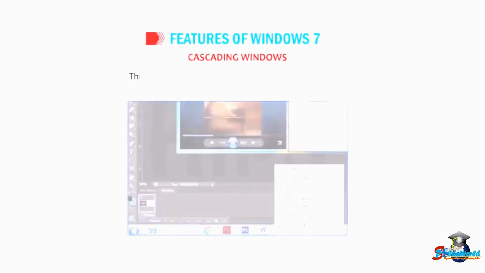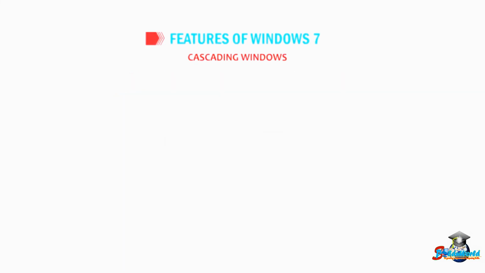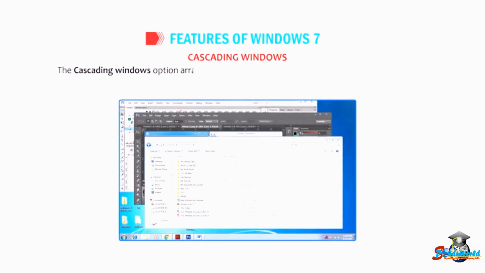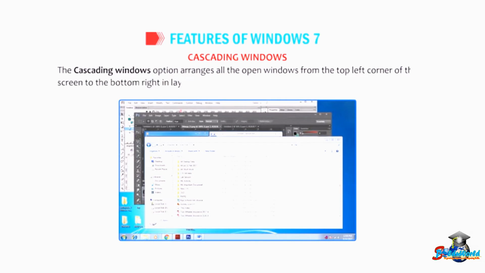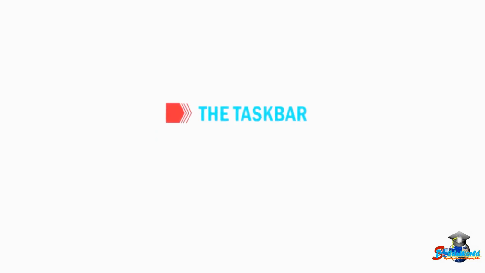Cascading windows. This option is displayed when you right-click the taskbar. The Cascading Windows option arranges all the open windows from the top left corner of the screen to the bottom right in layers.